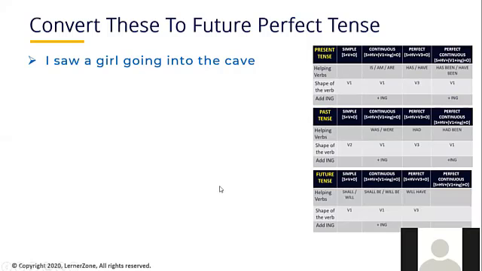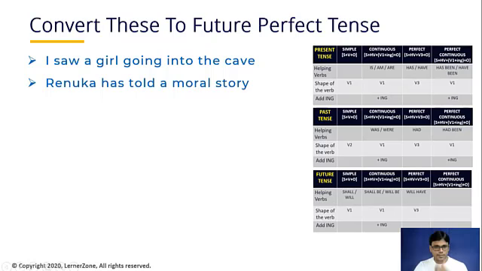Ketan, okay, read this. Renuka has told a moral story. Which tense has it been written in? Present perfect tense. Why? Because the helping verb is has. Very good. And it's V3. Okay, very good. Perfectly fine.